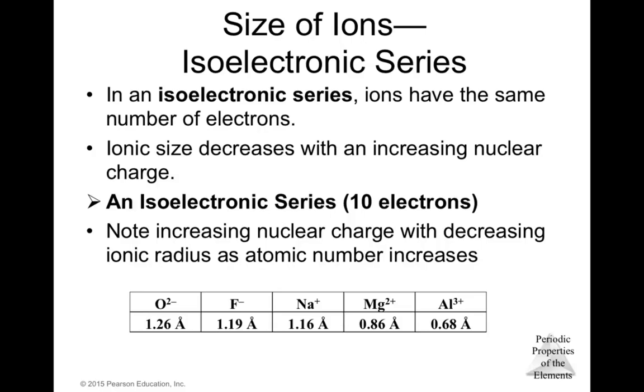Okay, we can see here that the effective nuclear charge is increasing here because we're removing electrons in this way, in a way that the nuclear charge is more positive, and we pull the shells more toward the nucleus. We can see as the nuclear charge is increasing to the right, the ionic radius is decreasing. So in this way we are also showing that in an isoelectronic series, atoms that have the same number of electrons, the one that has the higher effective nuclear charge is the one that has the smallest ionic radius.